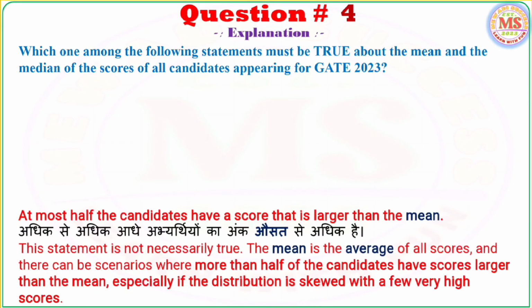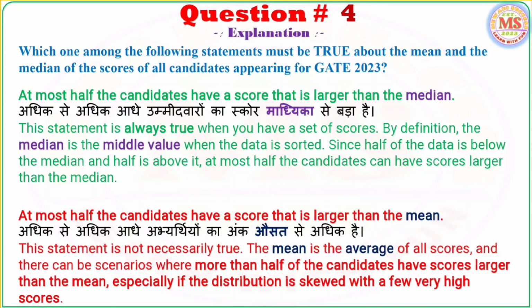At most, half the candidates have a score that is larger than the mean. This statement is also wrong. It is not necessarily true. The mean is the average of all scores, and there can be scenarios where more than half of the candidates have scores larger than the mean, especially if the distribution is skewed with a few very high scores.